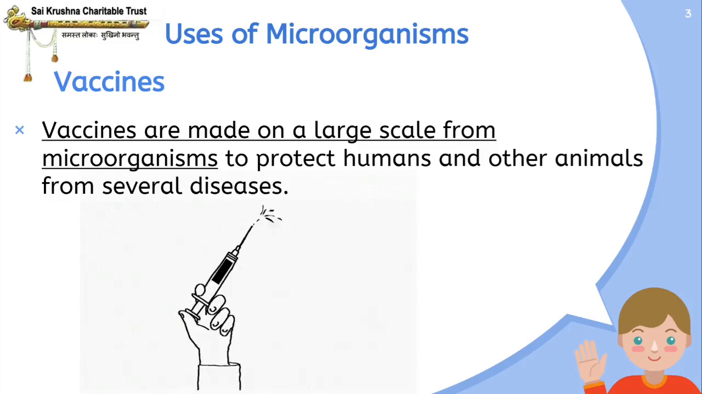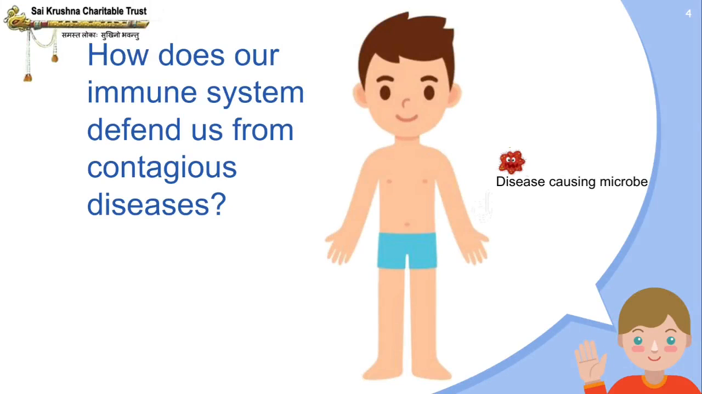Vaccines are made on a large scale from microorganisms to protect humans and other animals from several diseases. So vaccines are made from microorganisms, and vaccines protect humans and animals from several diseases. What are vaccines made from? Vaccines are made from microorganisms.